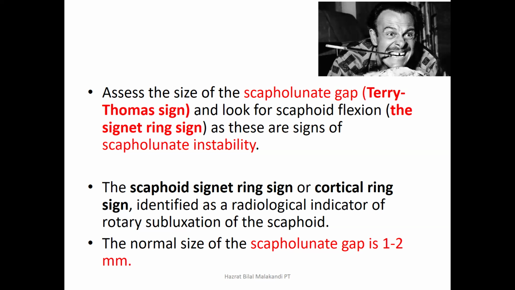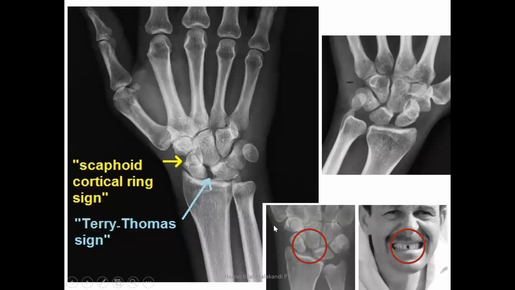If both of these are present, the Terry Thomas sign and the signet ring sign, again these are signs of scapholunate instability. The scaphoid signet ring sign is also known as the cortical ring sign, and it is a radiographic indicator of the rotatory subluxation of the scaphoid. As we have discussed, we can see here this is the gap present between the scaphoid and lunate. This is the triquetrum, this is the capitate, this is the hamate, the triangular bone. And this is actually the top, or looks like the top, of the ring.